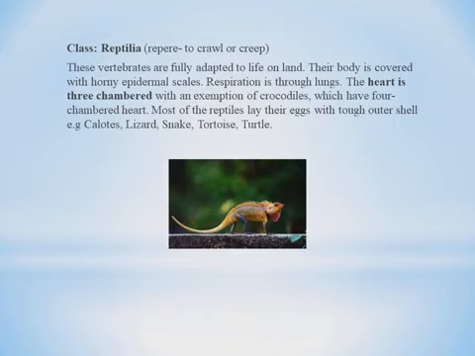Their body is covered with horny epidermal scales. Horny means the spiny epidermal scales will be present on the body. Respiration is through lungs. The heart is three-chambered with an exception of crocodiles. Crocodiles only will have a four-chambered heart. Except crocodiles, all other reptilians will have the three-chambered heart. Most reptiles lay their eggs with a tough outer shell. Example: calotes, lizard, snake, etc.